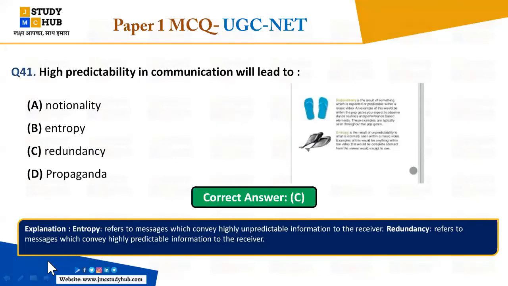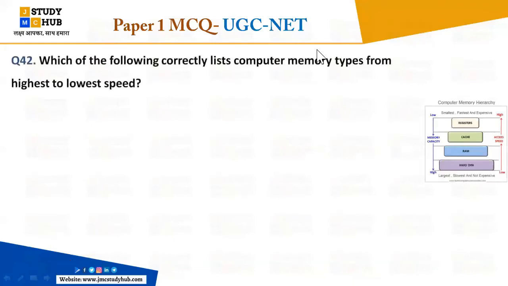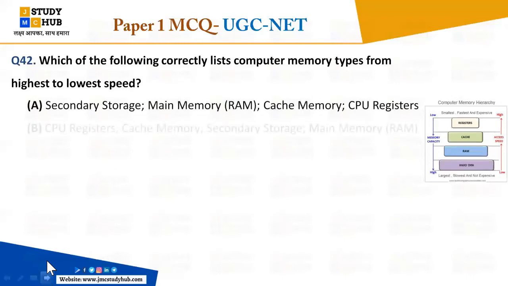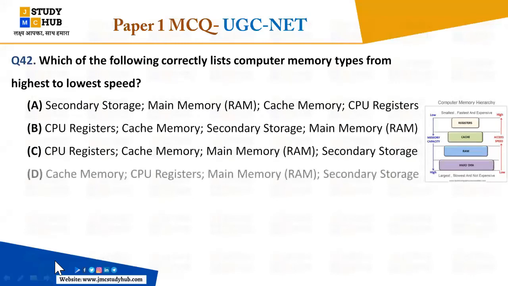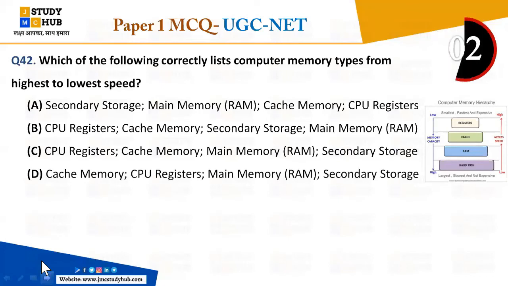Very good. So now the next question is: which of the following correctly lists computer memory types from highest to lowest speed? Okay, highest to lowest speed. You can take the hint from the picture also. The picture is attached here. You can take the help also, that here are options A, B, C or D, right? So in this way you can answer. Everybody answer what will be the right answer in the form of highest to lowest speed, not in the form of memory capacity. I have asked you in the form of speed, right?